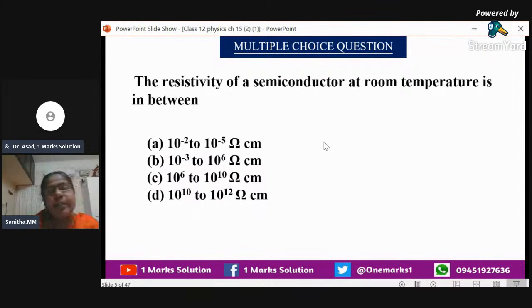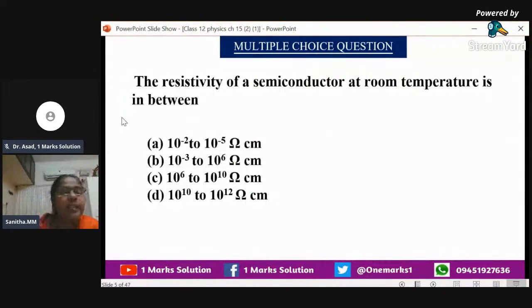That means its value is lying between that of conductors and insulators. So it is not so high and it is not so low. At room temperature only we are speaking. So the second option is correct, 10 raised to minus 3 to 10 raised to 6. When you are clicking the option, you should have an idea about the other options also. You can just have a look.